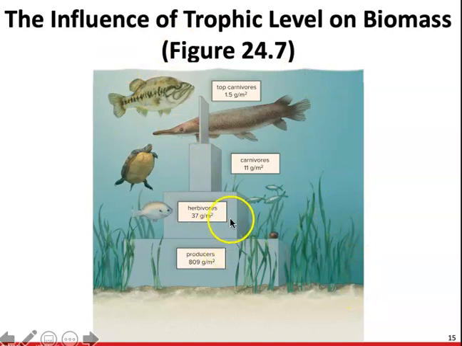So we're going to see our first level is going to be our producers. Then we have our primary consumers. Primary consumers are things like herbivores, omnivores, and decomposers.